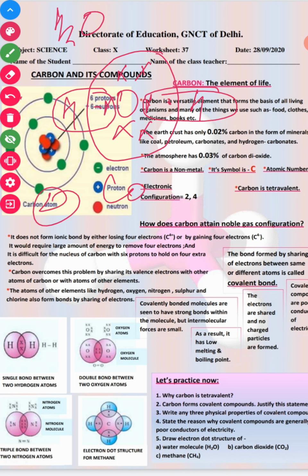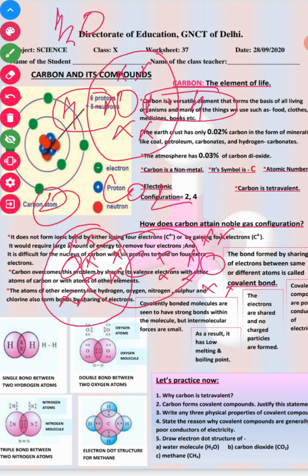Second, we have carbon dioxide. Carbon has 6 electrons, with 4 electrons in the outermost shell, and we have oxygen with 6 electrons in the outermost shell. Like this we will be able to make the electronic dot structure of carbon dioxide and methane. For methane, it is there in your worksheet.